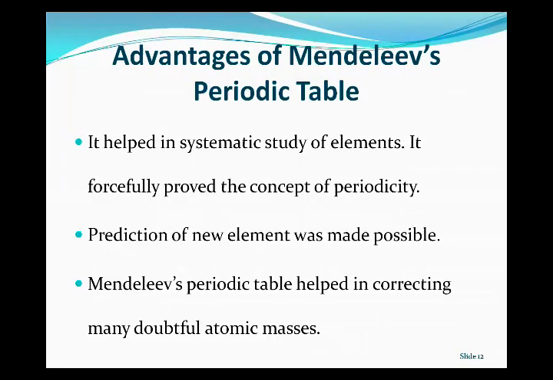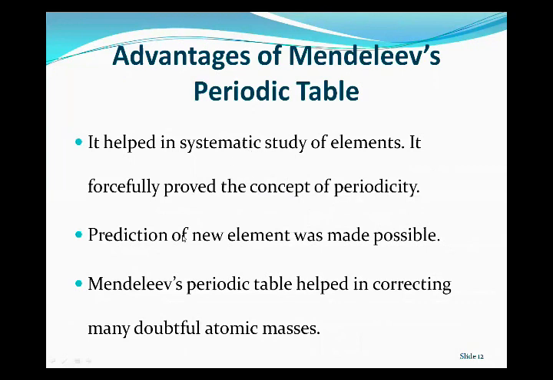Now, advantages of Mendeleev's periodic table. The first advantage is that it helps in the systematic study of elements. It forcefully proved the concept of periodicity. Systematic study means that we have an arrangement, the elements are arranged by increasing atomic masses, and each group of elements has similar properties. So it proved the concept of periodicity.